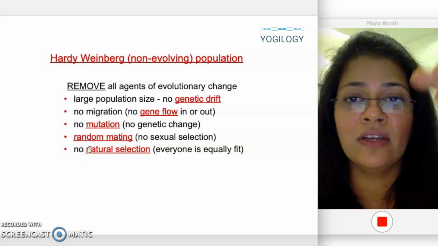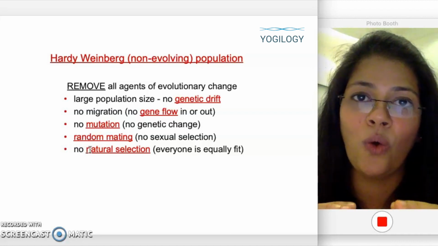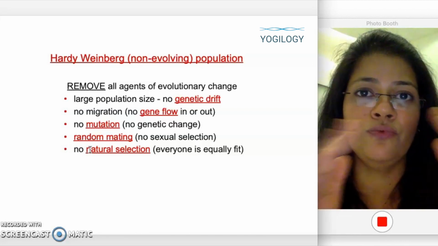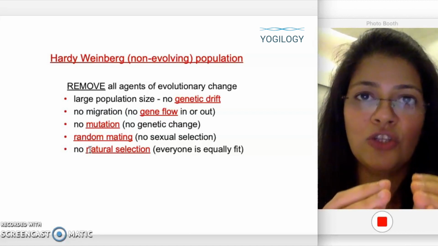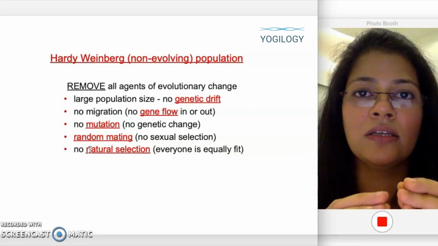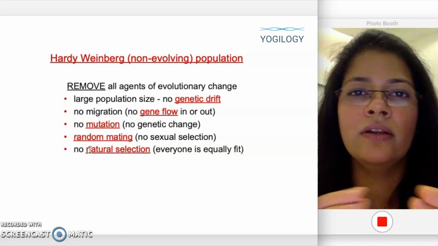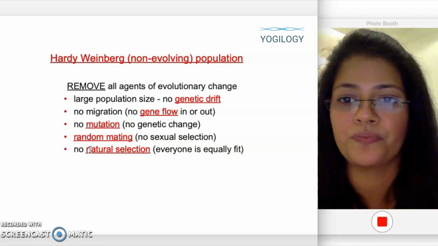So when everything is a no, it is basically a yes: that population is now following the Hardy-Weinberg equilibrium and it is not going to change forever. And that's why it is called a hypothetical situation. Basically, this Hardy-Weinberg equilibrium principle is what we use to calculate the allelic frequencies of a population.